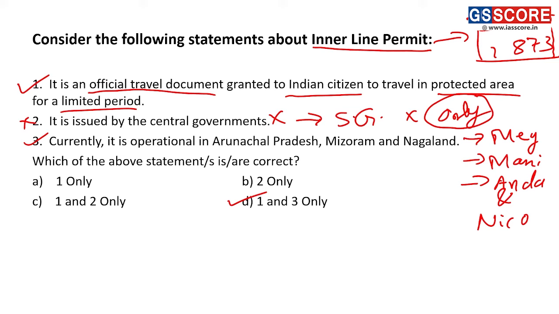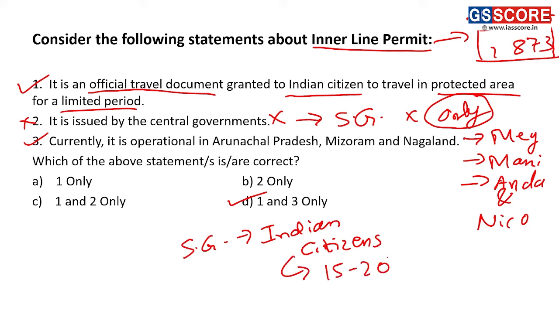This particular document, as we have told, is issued by the state government to Indian citizens to travel in protected areas for a period of 15 to 20 days.